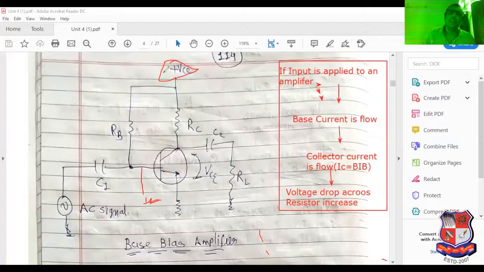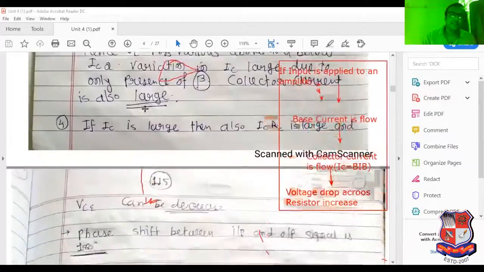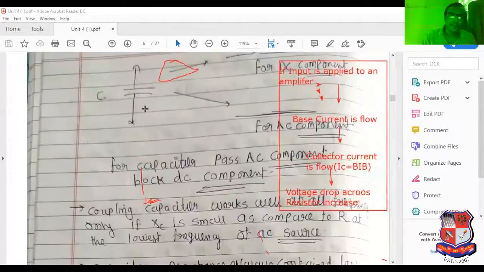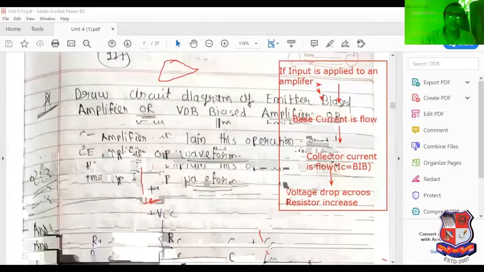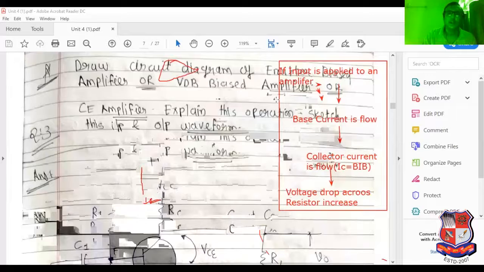Supply voltage is added with the AC signal in such a way that the signal can be shifted. How it is shifted, I will explain in the next topic, which is known as: draw the circuit diagram of emitter bias amplifier, voltage divider amplifier, common emitter amplifier.